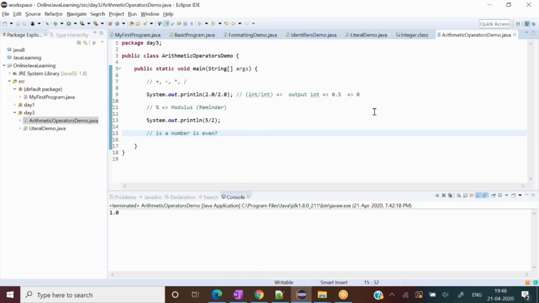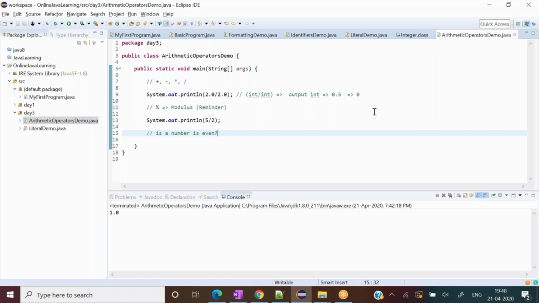But keep in mind that the modulus operator is there, and its use case is that it returns the remainder, and this remainder is useful in cases when I would like to get odd and even related things, then it can come to the rescue for us.